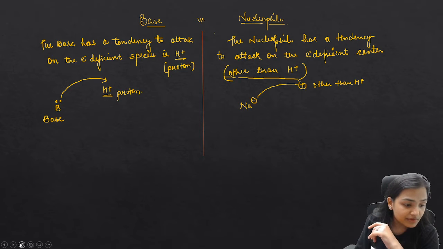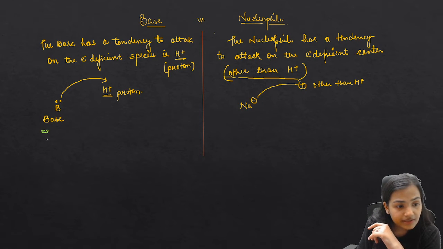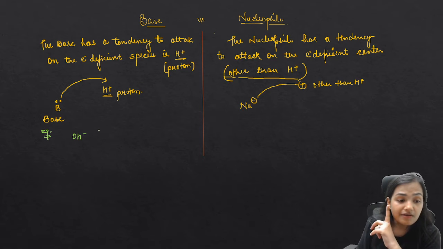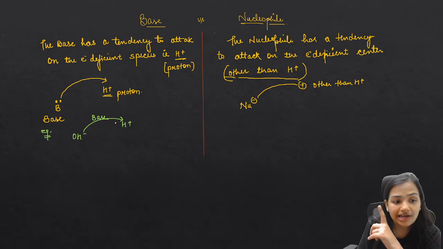Let me take an example to make you understand. Here the example is, if I am having any kind of base, let's say OH negative is acting as a base. When it is attacking over the H positive, then I will say that OH negative, you are acting as a base.